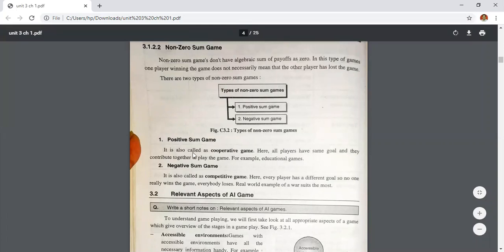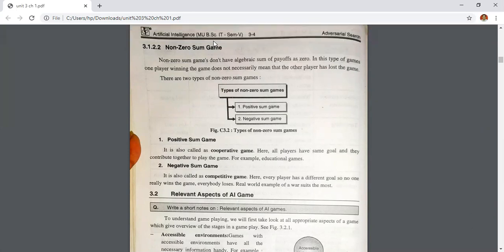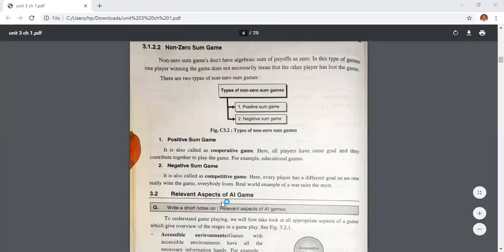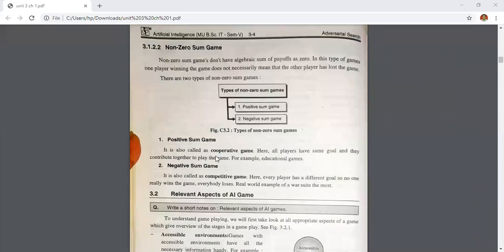Positive sum game is also called a cooperative game.